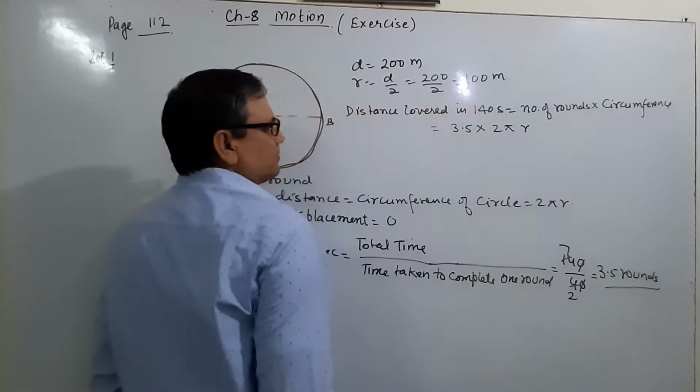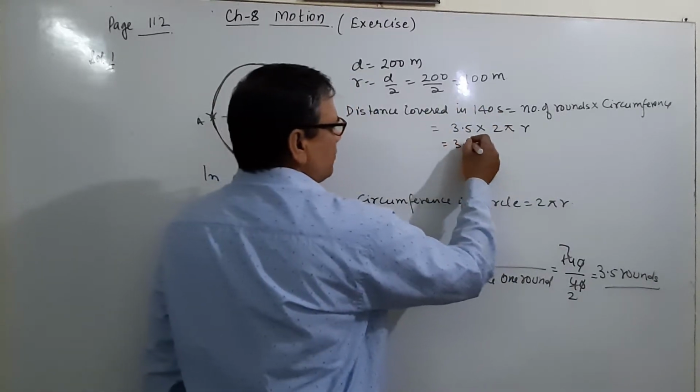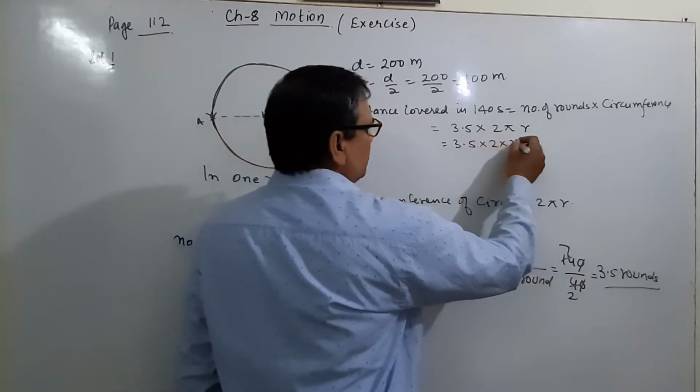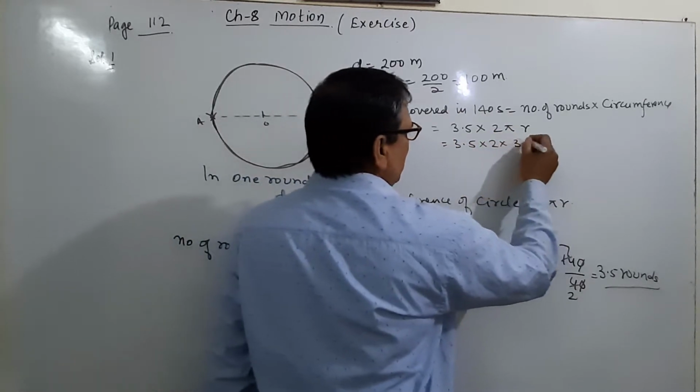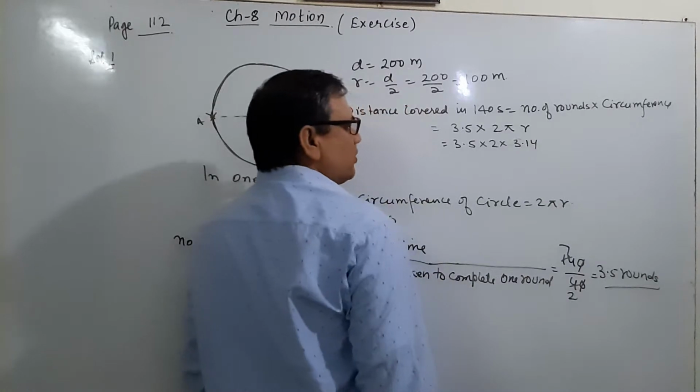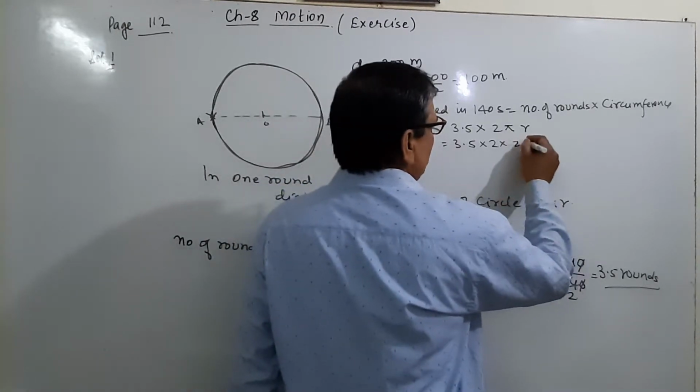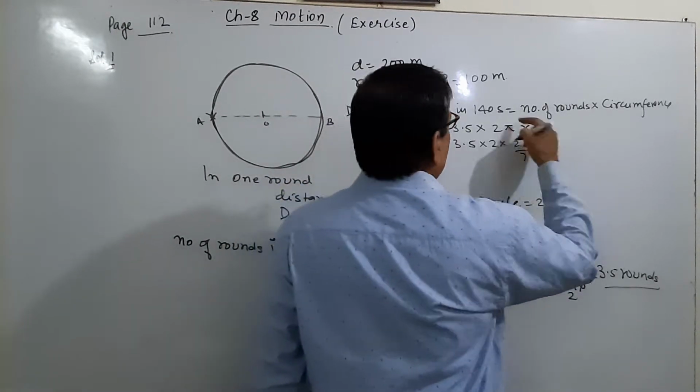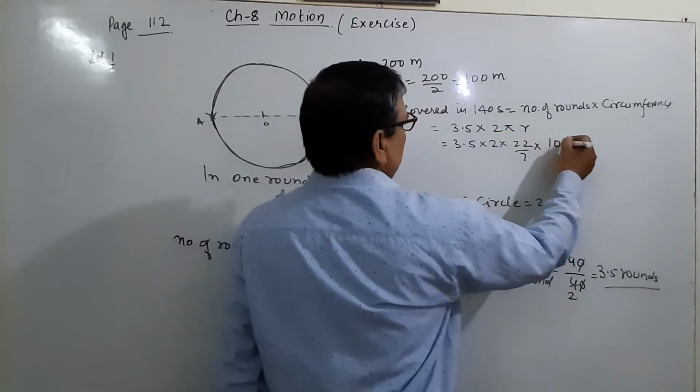What is r? 3.5 into 2 into pi, which is 3.14, or you can take 22 by 7. So 22 by 7. What is r? r is equal to 100.